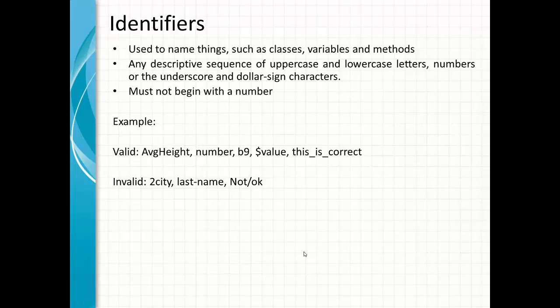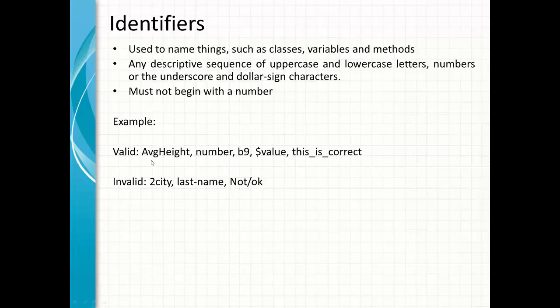Next is identifiers. An identifier is any name which is used for a class, for a variable, or for a method. That is basically our identifier. Now it can be a sequence of any uppercase or lowercase letters. It can have numbers, it can have an underscore, or it can have a dollar sign. Now we need to follow a couple of rules here.